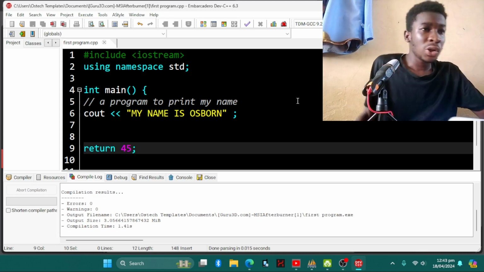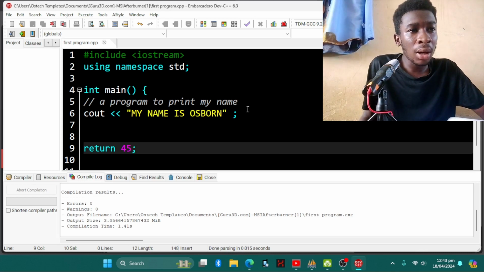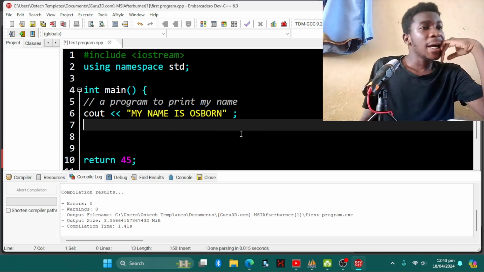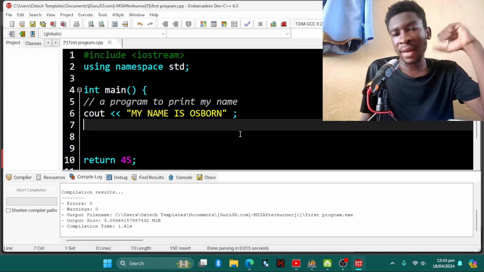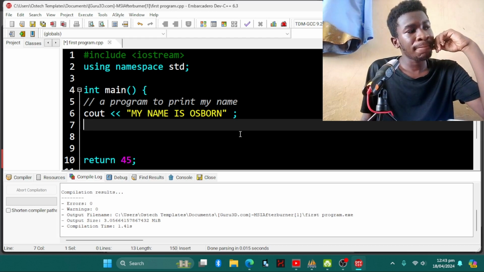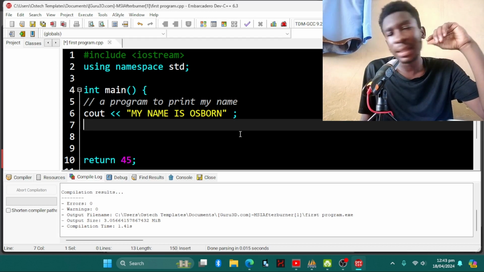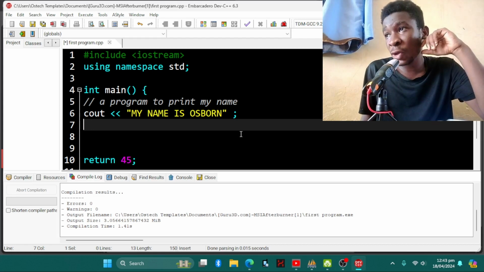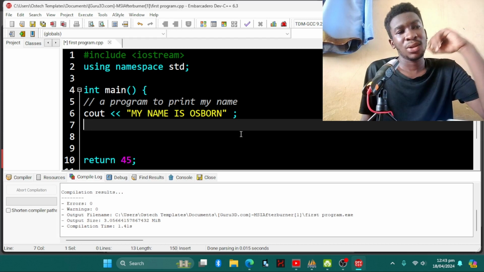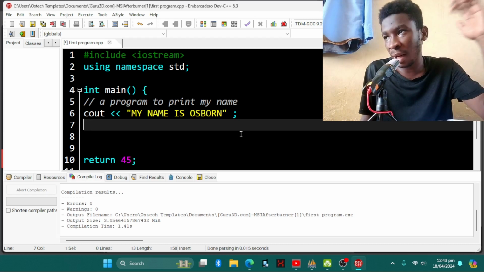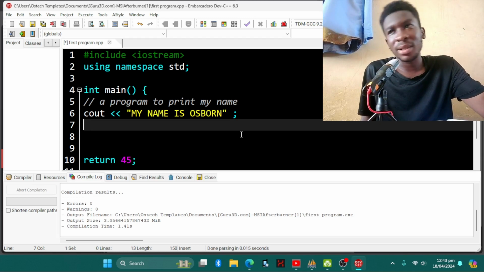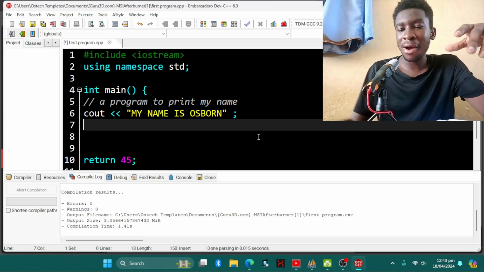Let's continue. In that same program, now we want to take values. Let's say your calculator. If the calculator is there, then you don't input values in it. So we are going to make this program interactive. So there's C++, and everything is booming. Let's go to our next tutorial.